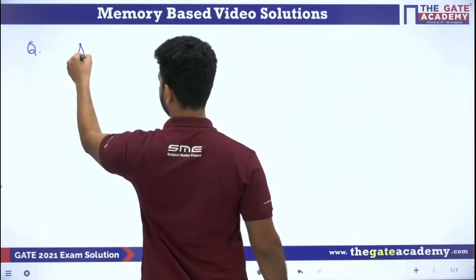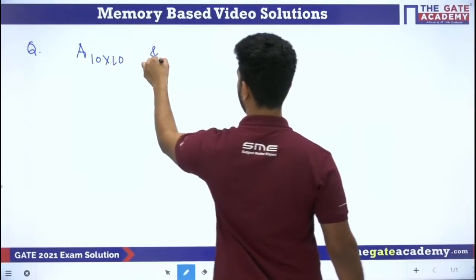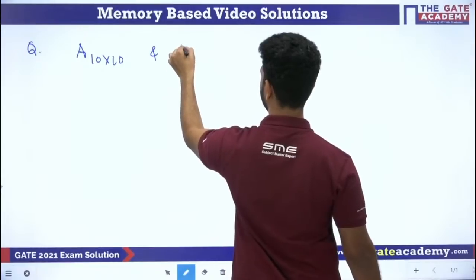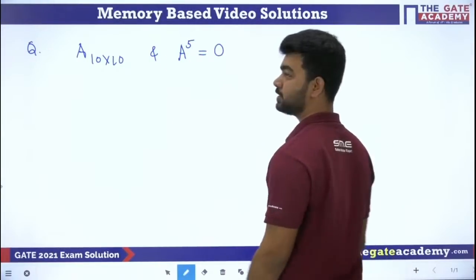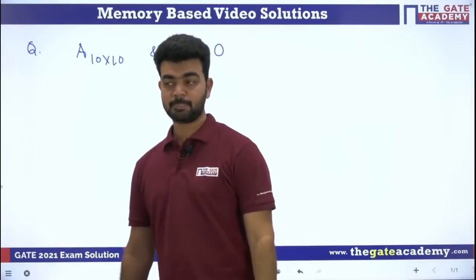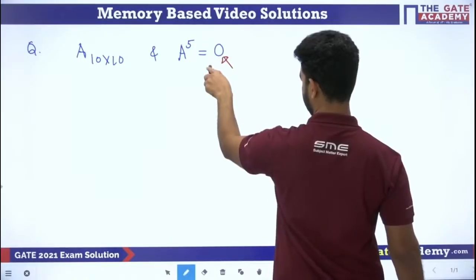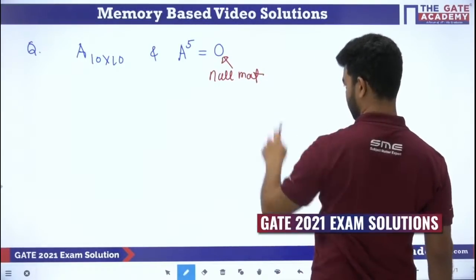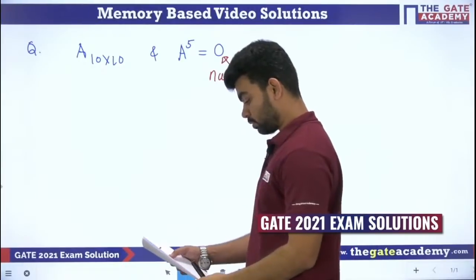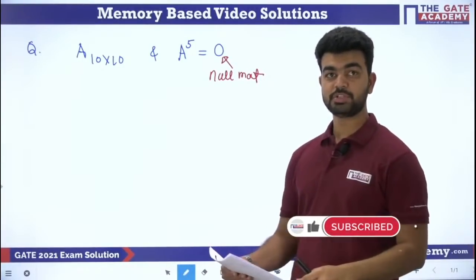They have given that the matrix A is a 10 cross 10 matrix, and also that A to the power 5, the fifth power of this matrix, is the null matrix. It is not zero, it is the null matrix. Now the identity matrix I is also there, which is a 10 cross 10 matrix.